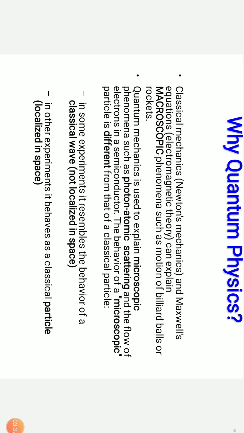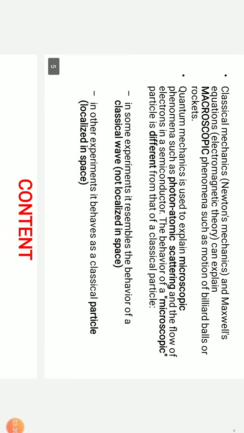So now we need to know why quantum physics. Because classical mechanics as well as Newtonian mechanics, including the equations of electromagnetics given by electromagnetic theory, explained macroscopic phenomena very comfortably, such as billiard balls and rockets. But quantum mechanics is mostly used at the microscopic, atomic and subatomic level.